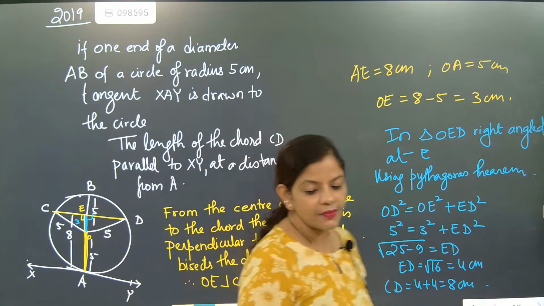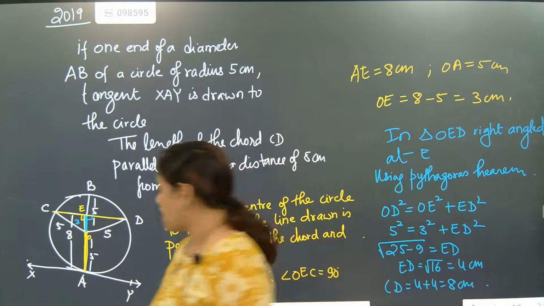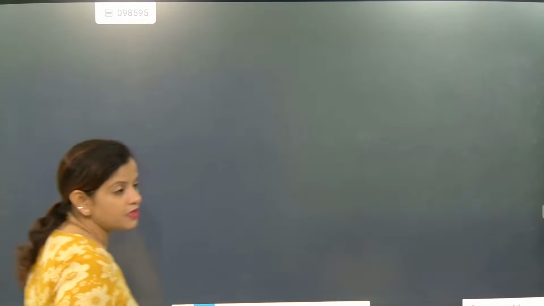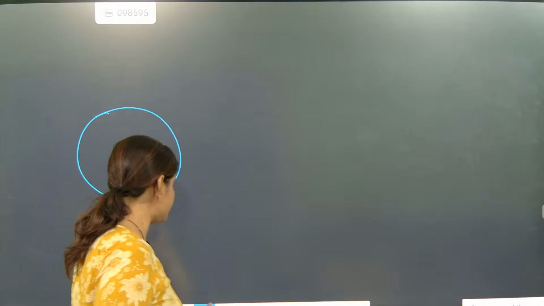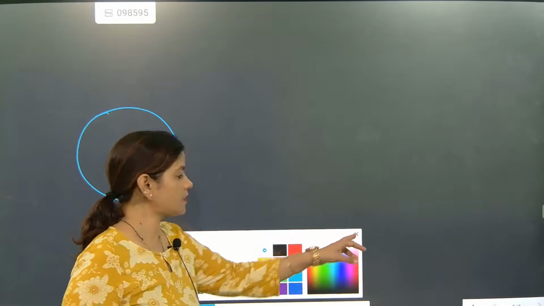Now look here. This question is a CBSE 2022 question and it is coming from the circle chapter. Ready? Do the question very nicely. In the given figure, one circle is there. This is the circle given. In this circle,